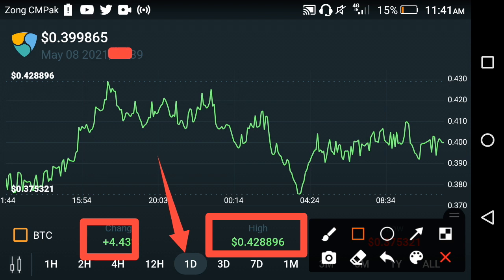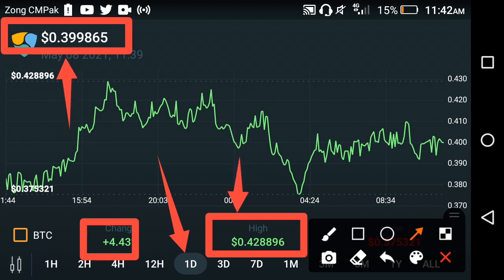Now the current price, as you can see here, is 0.399865. Here the price is 0.39, and here it is 0.42, friends. So approximately 0.03 USD fall occurred in the XEM in the last 1 day, friends.